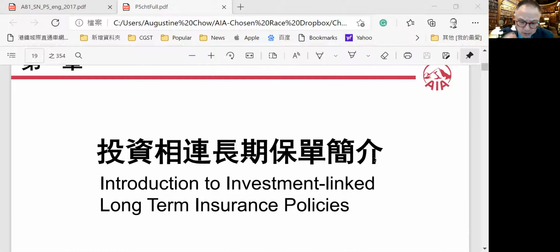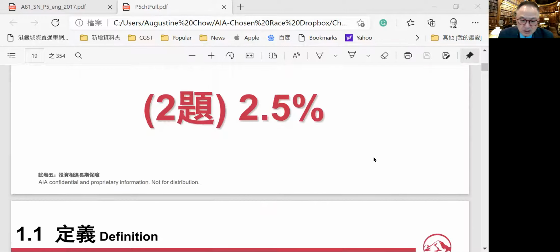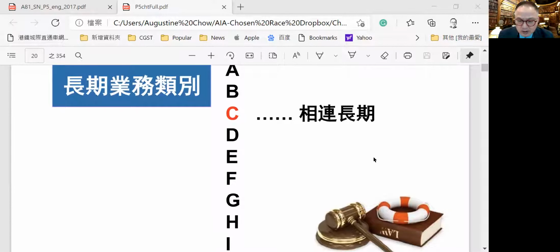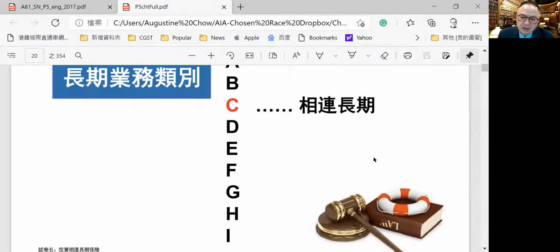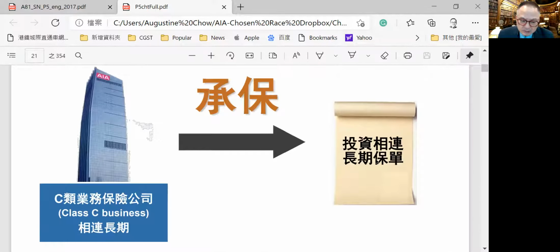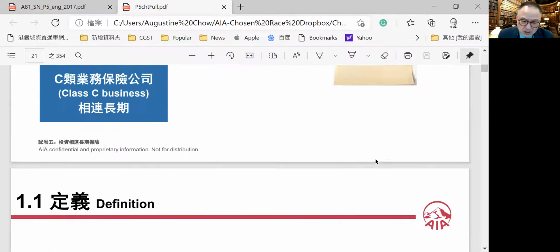So the first part will be an introduction to the investment-linked long-term insurance policies. 2 questions on it. They require a special long-term business license, the Class C license, to provide this type of service. So not all life insurance companies can offer it. They have to apply for the Class C license for long-term business. And for this Class C license, they have to put in, I think, an additional 10 million capital to support this kind of business.